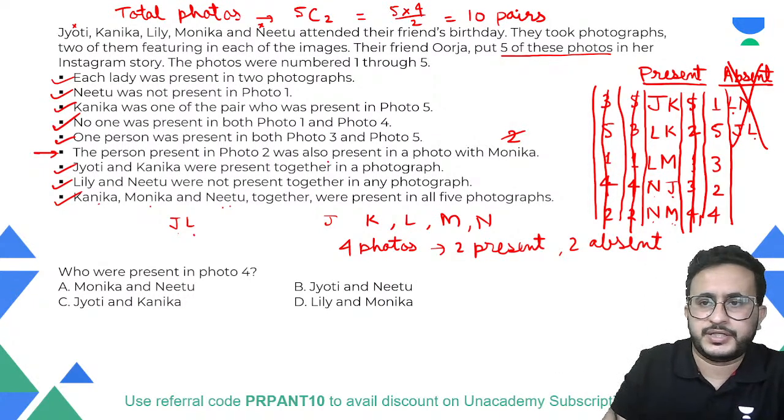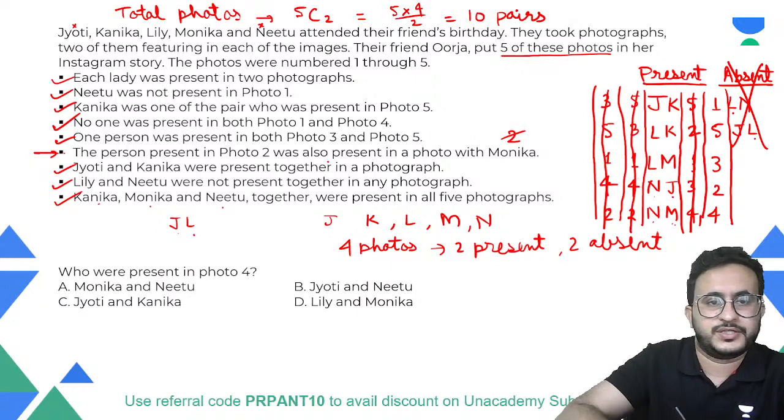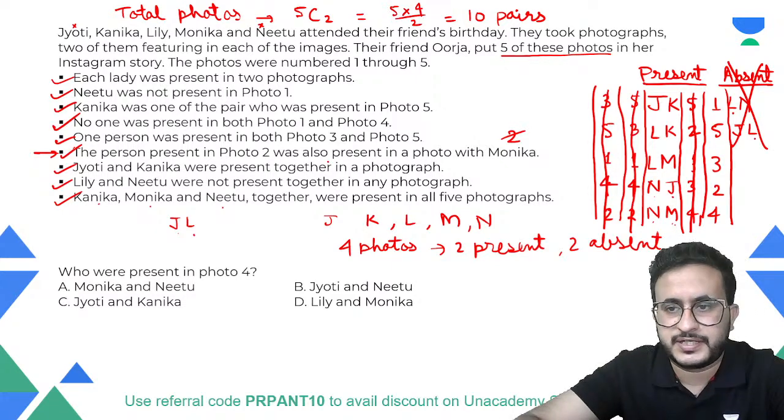Right, Jyoti and Kanika were present together. That is done. Lily and Neetu were not present together. That is also done. And this is also taken care of. Right. So either Kanika, Monica. See, Kanika is present in this. Monica is present in this. Neetu is present in this. So all conditions are being satisfied.